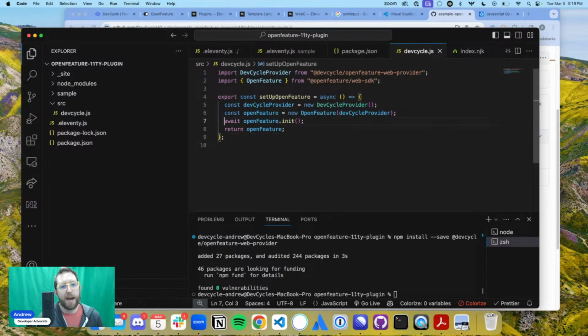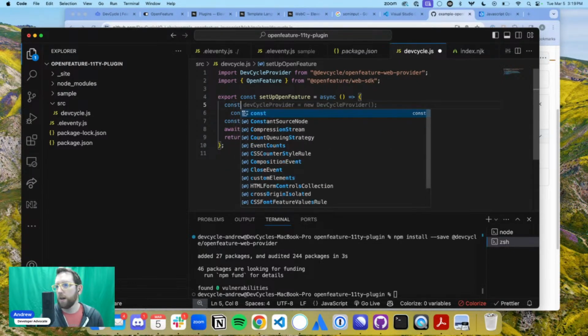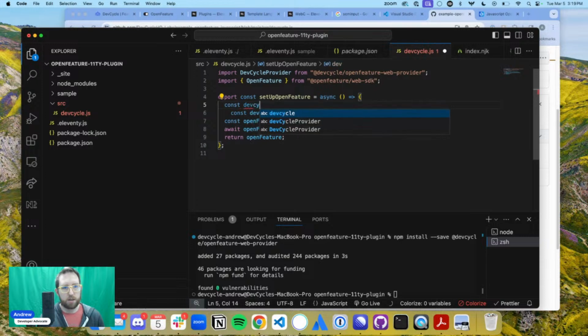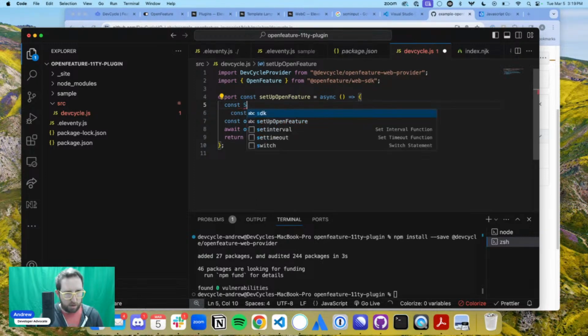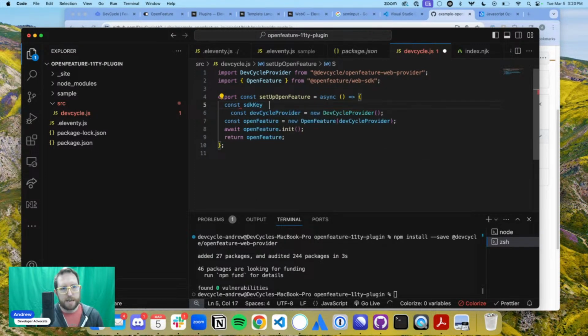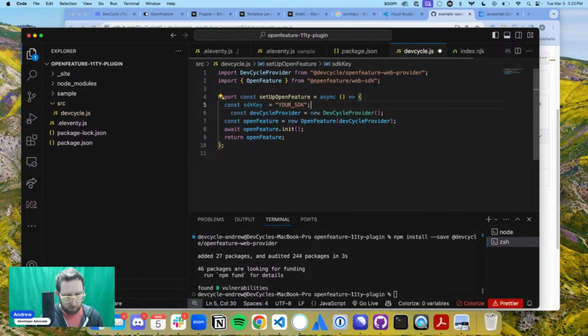So actually, the first thing that we're going to need is an SDK key, which we will install just in here. We'll use a default one for right now. Actually, let's just call this SDK key because we don't want this to be specific to DevCycle, even though it will be for now. So just call this SDK key equals your SDK key.